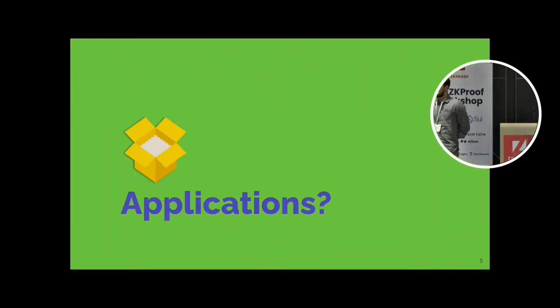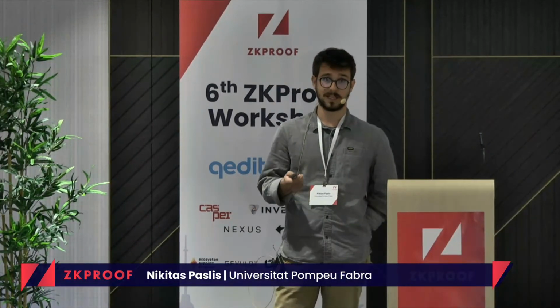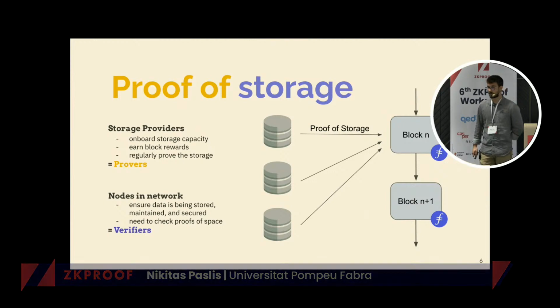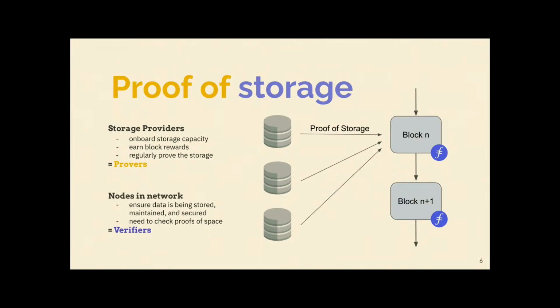So let's look at a motivating application that we draw our inspiration from. We will look at the Filecoin blockchain, which is a proof-of-storage blockchain. Here, the role of the provers is played by the storage providers, who are responsible for onboarding storage capacity. They bound some part of their memory to store data, and they produce proofs about the consistency of this data. And the role of the verifier is played by the nodes in the network, who are responsible for verifying the proofs produced by the provers.